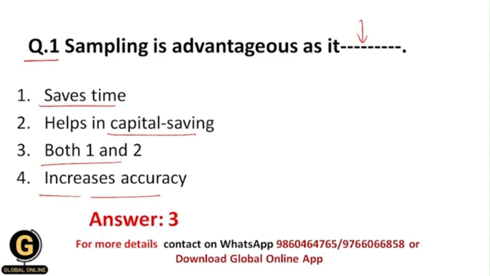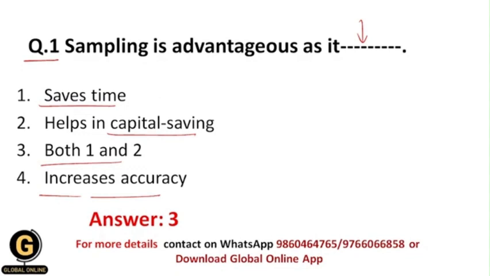First of all, students, there is a target population and every researcher wants to study the target population, but it includes a lot of participants, and no one can study a lot of participants in a minimum amount of time. That's why we do sampling, so that we can select samples from the target population which will be representative of the target population, right? Basically sampling is advantageous because it saves our time, and as well it helps in capital saving, because sampling does not include that many people, and that's why we don't need that much funding for doing the data collection, and that's why it helps in capital saving as well.